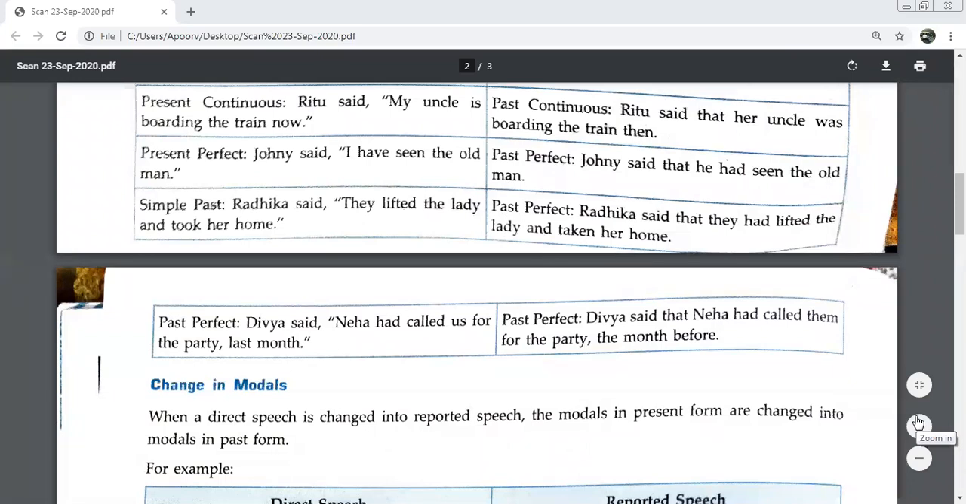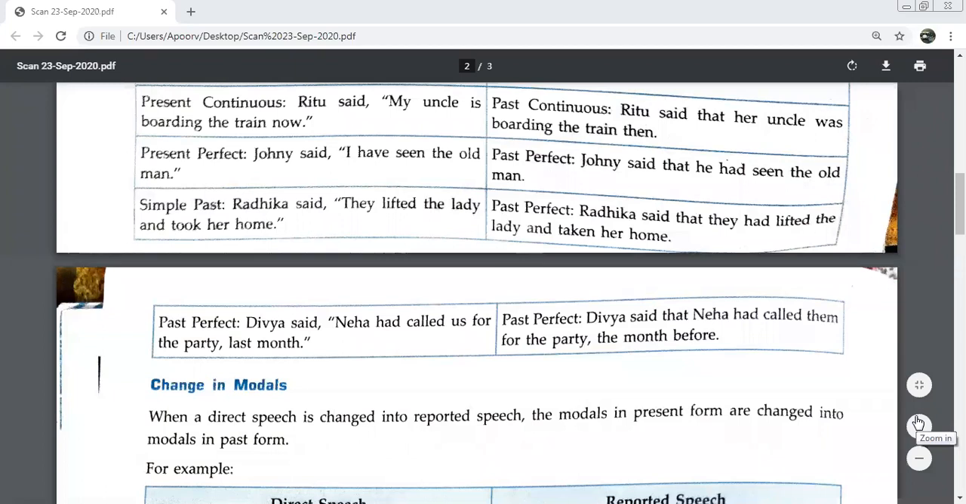Okay, if you can see on the screen, can anybody tell me which is the fourth change we are about to do? Yes, beta, we are going to change the simple past to past perfect. Listen carefully how we are going to do this.